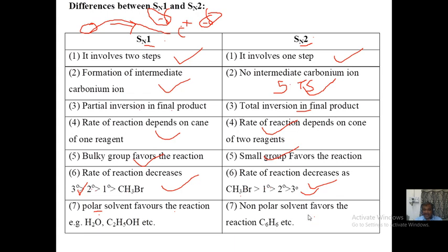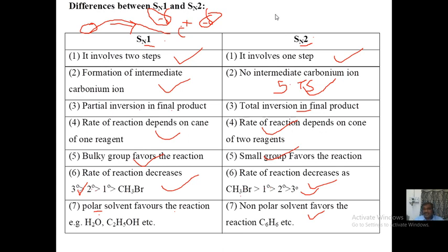In case of SN2, non-polar solvents favor SN2. I will tell you why. See, friend, in case of SN2, there is no formation of carbocation, correct? Only the addition of solvent will increase the interaction. But why are you asking whether non-polar solvent favors it? What if I use a polar solvent?